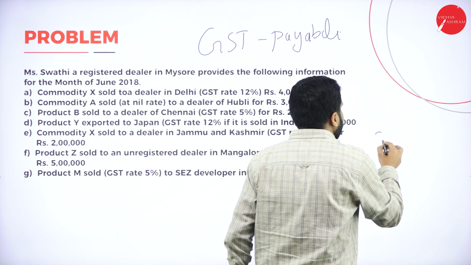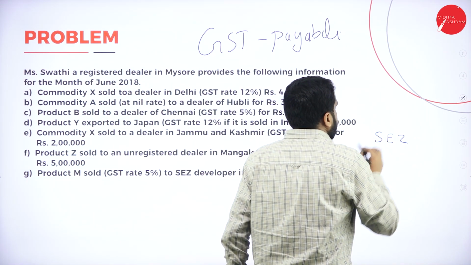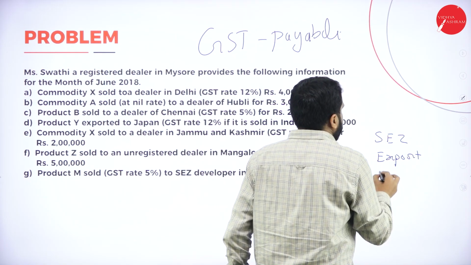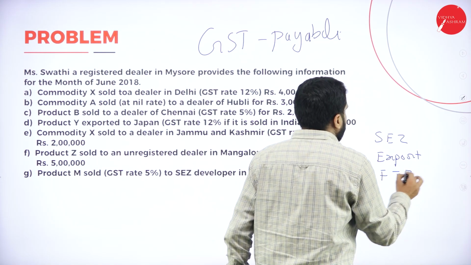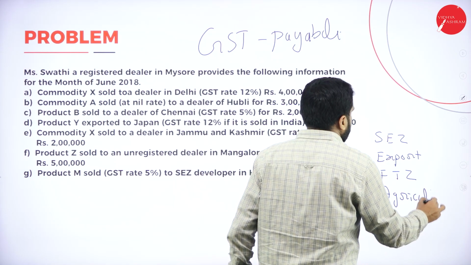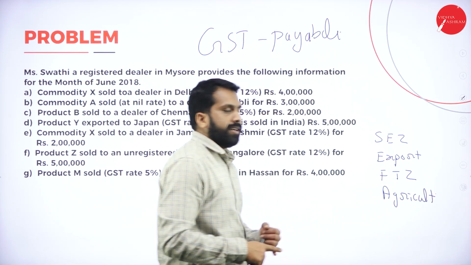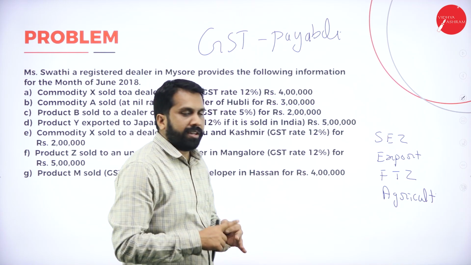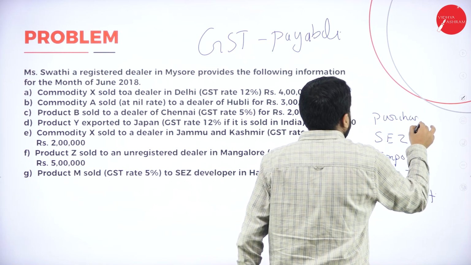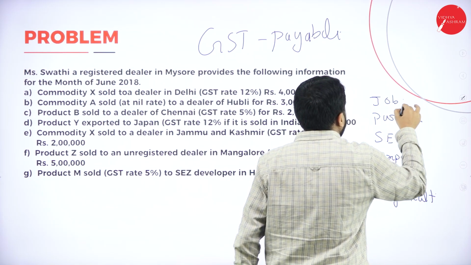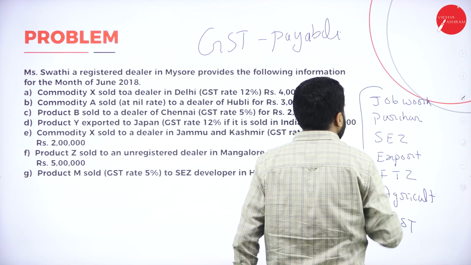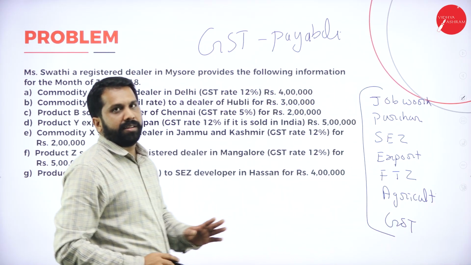If it is SEZ, if it is export, if it is free trade zone, if it is agricultural product, if it is any purchases, if it is anything like job work, anything like GST and all, these things will not come under this.